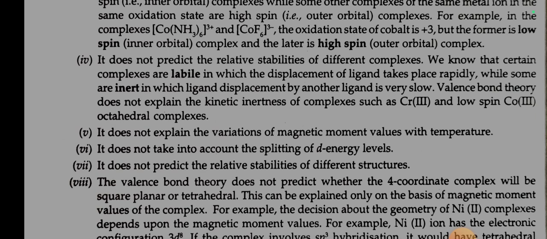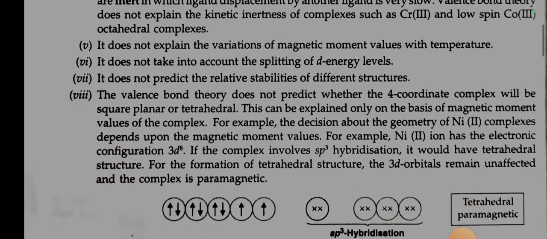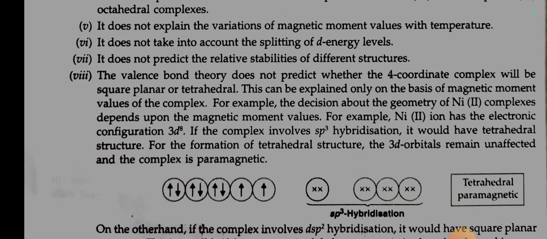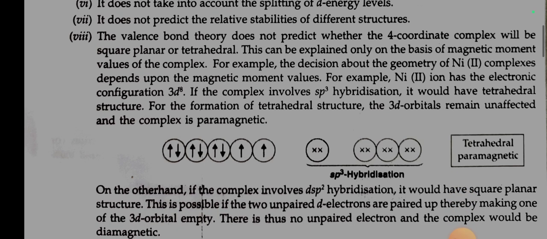Valence bond theory does not explain the kinetic inertness of complexes such as Cr3+ and low spin Co3+ octahedral complexes. Number 5, it does not explain the variations of magnetic moment values with temperature. Number 6, it does not take into account the splitting of d energy levels. Number 7, it does not predict the relative stabilities of different structures. Number 8, the valence bond theory does not predict whether the 4-coordinate complex will be square planar or tetrahedral.